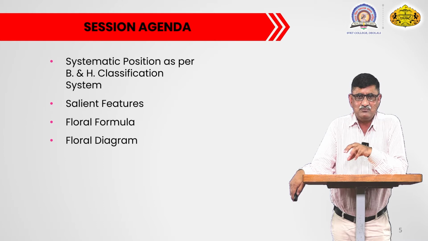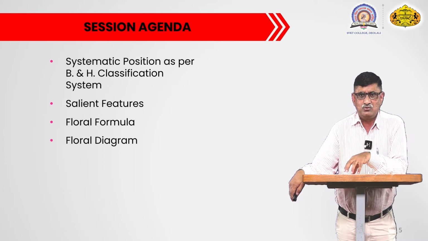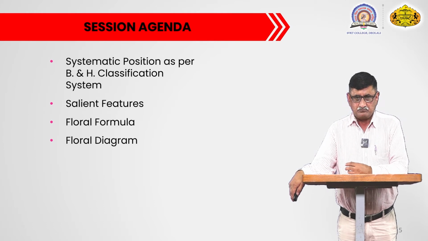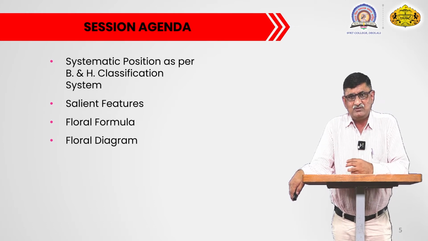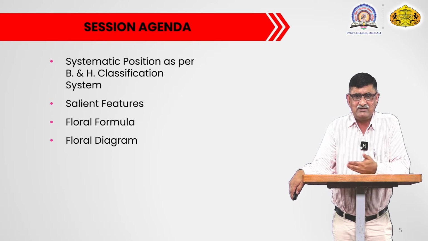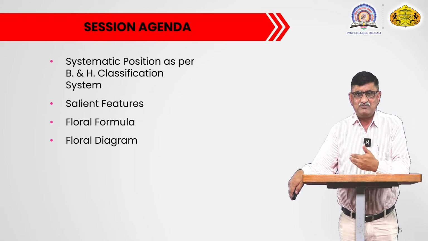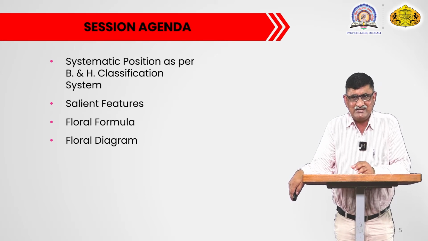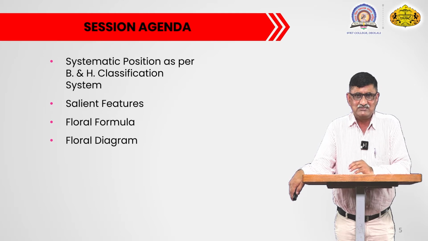You have to draw the floral diagram. While drawing it, you have to observe the different characters of the plant. When you describe the plant, you note the habitat, in what habitat the plant grows, then the habit, what kind of habit the plant possesses. There are four or five kinds of habits like herbs, shrubs, trees, climbers, lianas. Then you have to describe the stem of the particular family, whether it is erect, prostrate, branched, unbranched, like that.